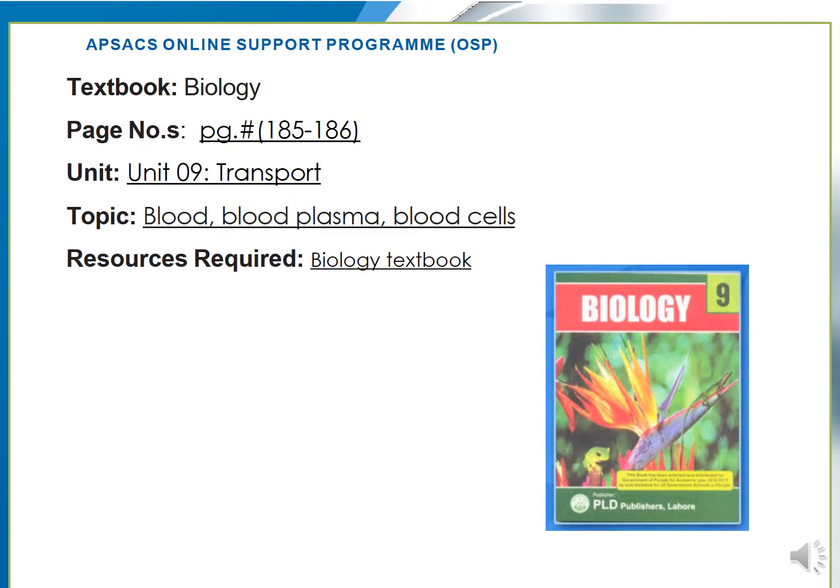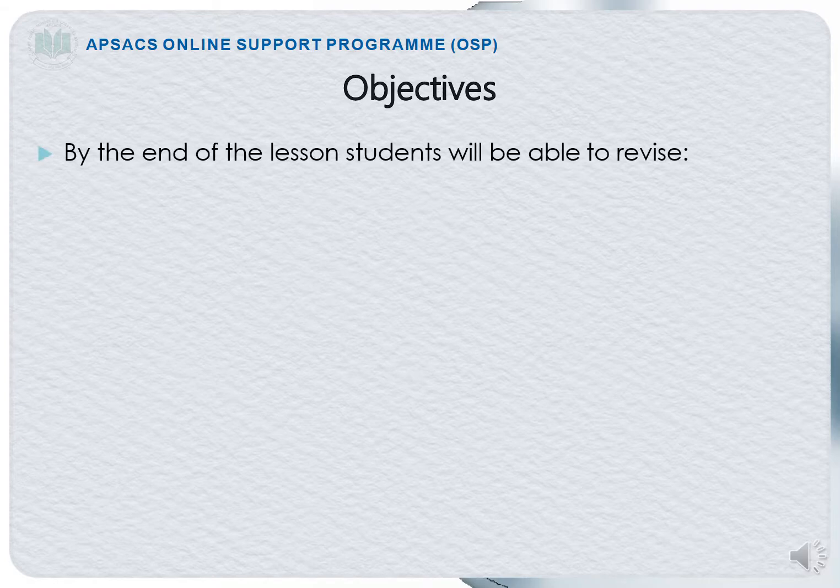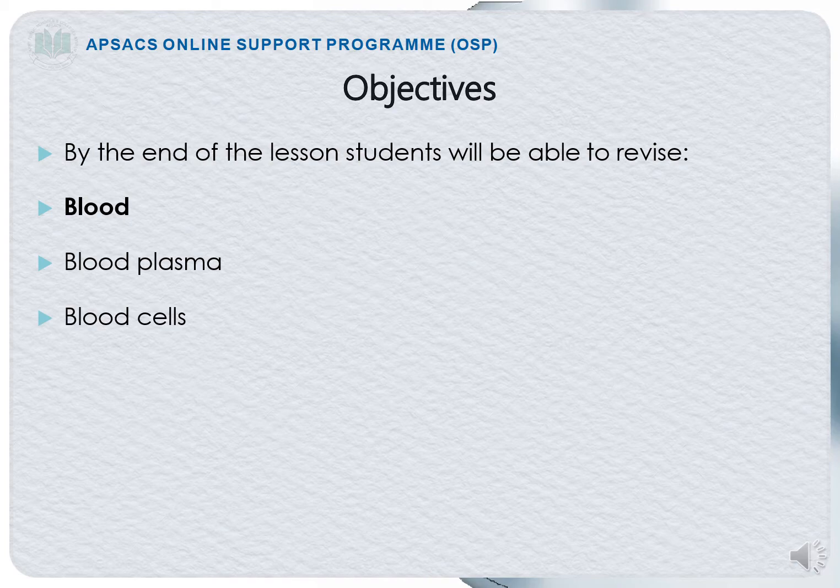Textbook Biology, page number 185 to 186, Unit 9, Transport, topic blood, blood plasma, blood cells. Resources required, biology text. Objectives. By the end of the lesson, students will be able to revise blood, blood plasma, blood cells, red blood cells.